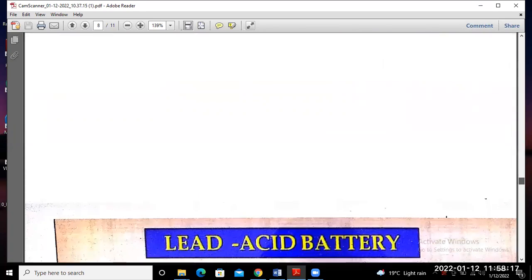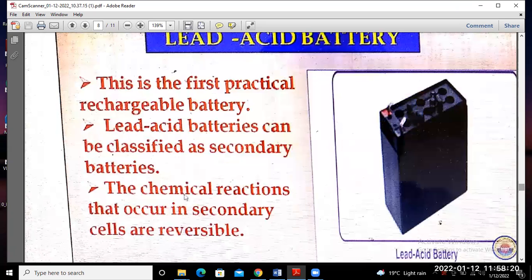Next, the lead acid battery. This is the first practical rechargeable battery, which can be recharged after the stored energy is used. So the lead acid battery is classified as a secondary battery. The chemical reaction that occurs in a secondary cell is reversible. This is the symbol of the lead acid battery. So the first practical rechargeable battery is known as the lead acid battery.